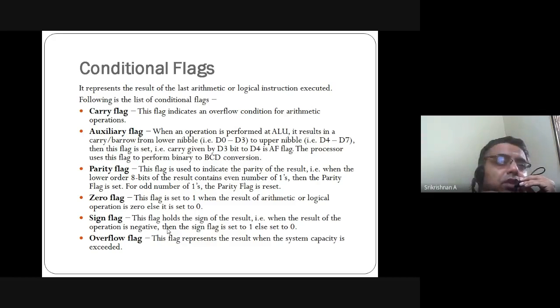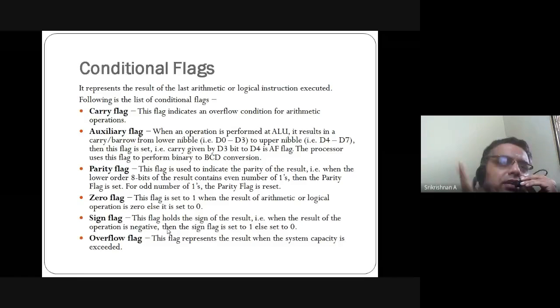The carry resulting from D0 to D3 is taken forward to D4 to D7. When that carry comes, the AF flag is set, equal to 1. If it is not there, it means 0.